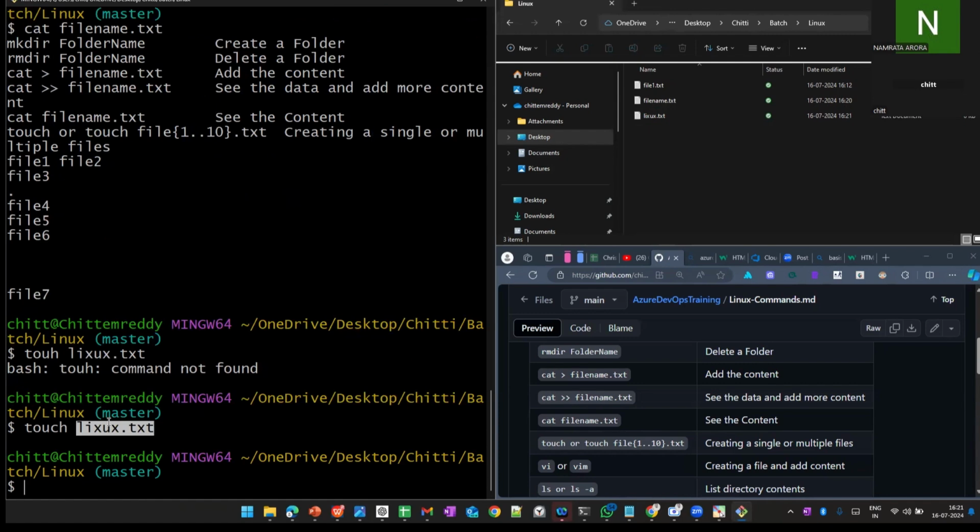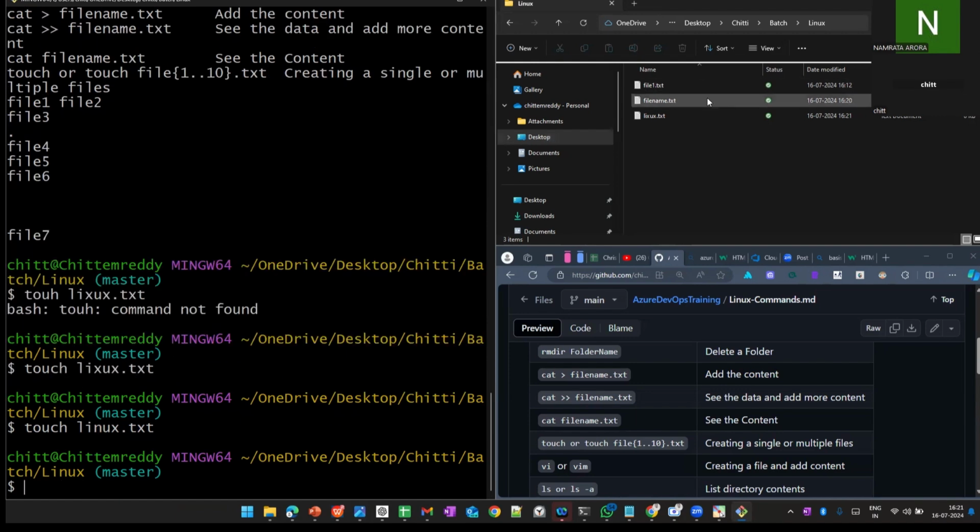The naming is wrong, so I want to create one more file like linux. Now I created the right one, a new file with the name linux.